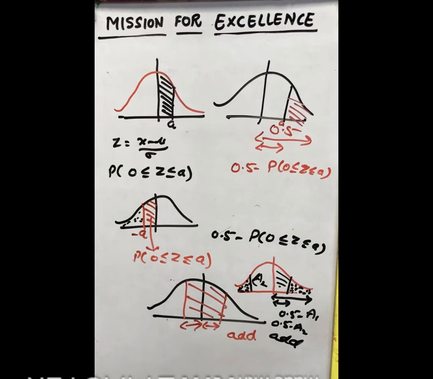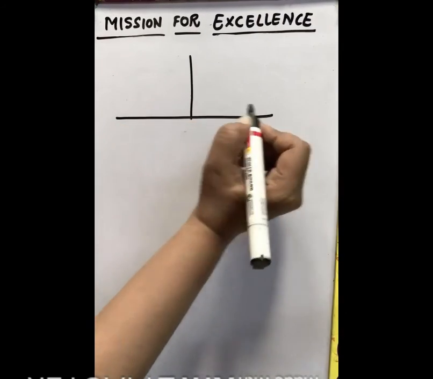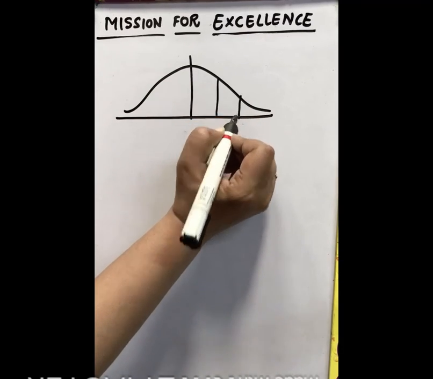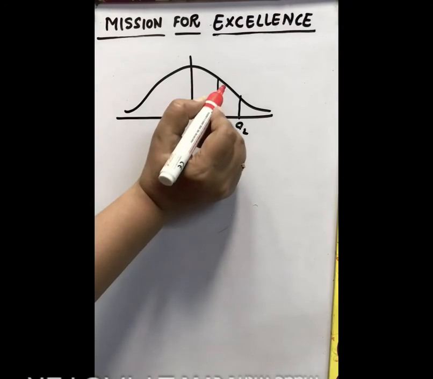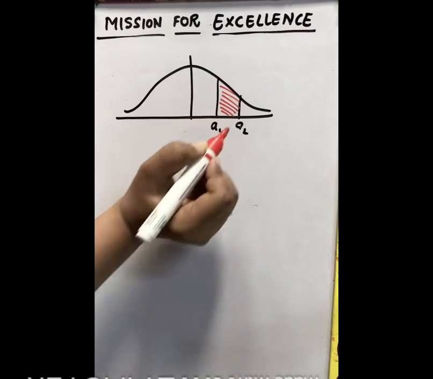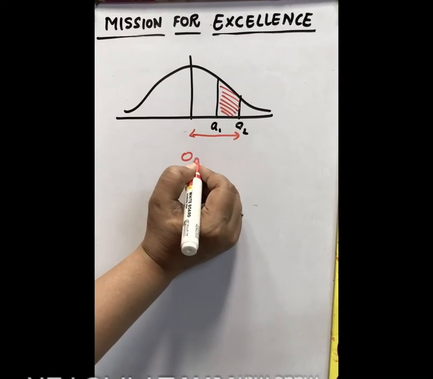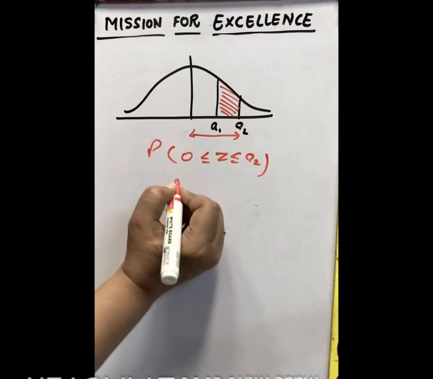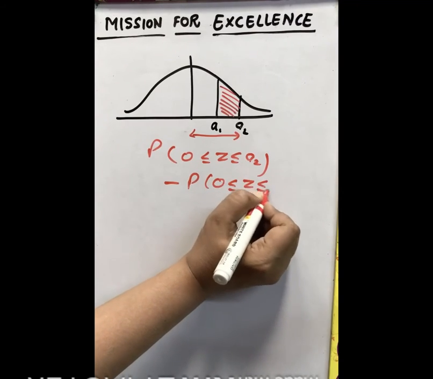Now let us discuss the case when some area overlaps. Suppose this kind of area, and these two points are on the same side, and you have to calculate the area in between. Then first you calculate the area from 0 to A2, and then you subtract from it 0 to A1.